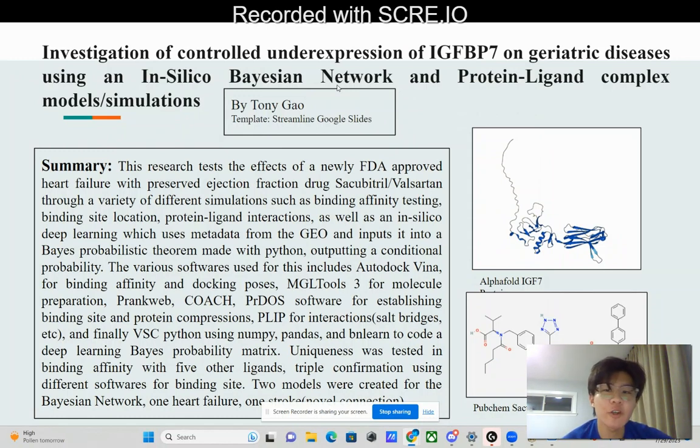My project is the investigation of controlled underexpression of IGFBP7 on geriatric diseases using an in silico Bayesian network and protein ligand complex model. This research tests the effects of a newly FDA-approved drug known as sacubitril/valsartan, primarily used for a specific strain of heart failure found in elderly patients, to retarget onto a specific gene and protein known as IGFBP7. This protein is specifically upregulated within stroke, which was why I felt that repurposing it would have very beneficial effects towards post-stroke recovery due to the mechanisms of this gene and protein influencing cellular senescence and apoptosis.